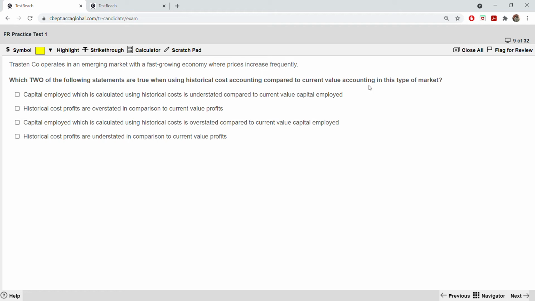You need to select two to get the marks. Okay, if you select one and it's correct, you will not get any marks. It will be awarded 0. Both have to be correct. If one is right, one is wrong, you will not be getting the marks.